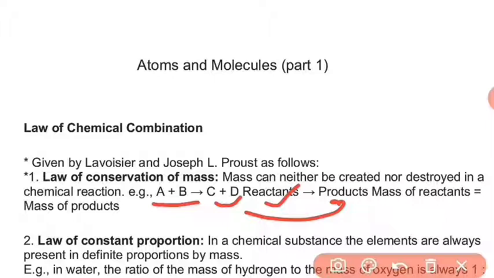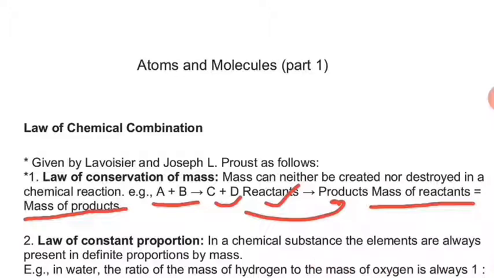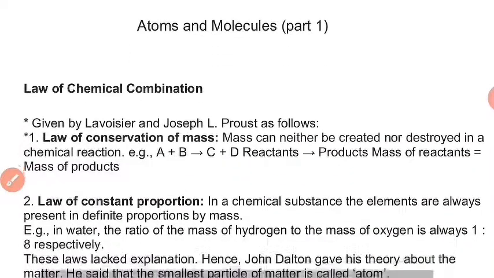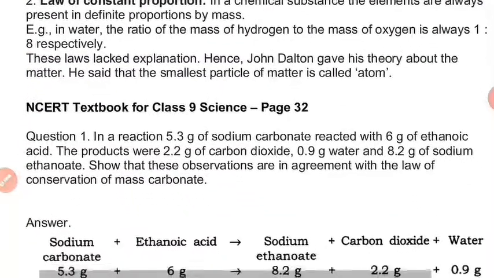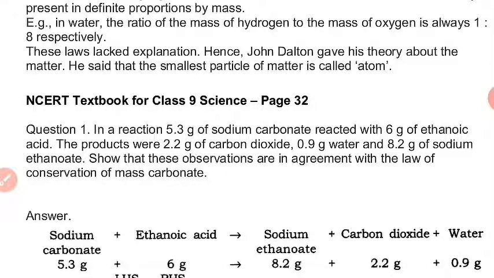So according to this law of conservation of mass, the mass of reactants always and always will be equal to the mass of products in a chemical reaction. Let us discuss one numerical to understand this law. This is the first question given in your book on page number 32.